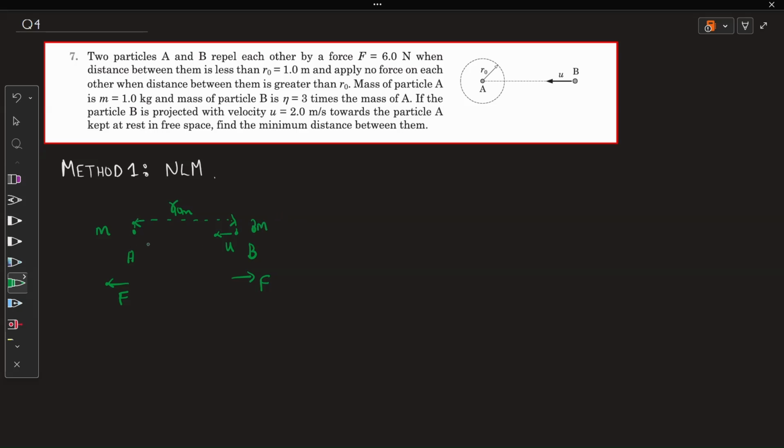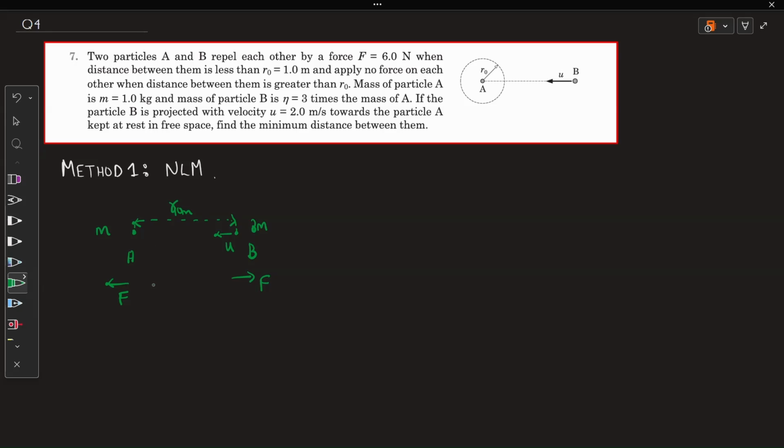Now I'm fixing my whole perspective with respect to A, because at this point A is at rest. Not perspective, in physics what we call the frame of reference, with respect to A. So when B reaches closer to the frame of reference, at less than R naught, it experiences force.